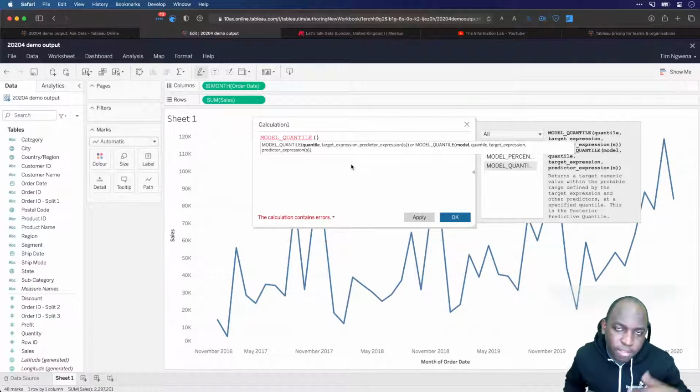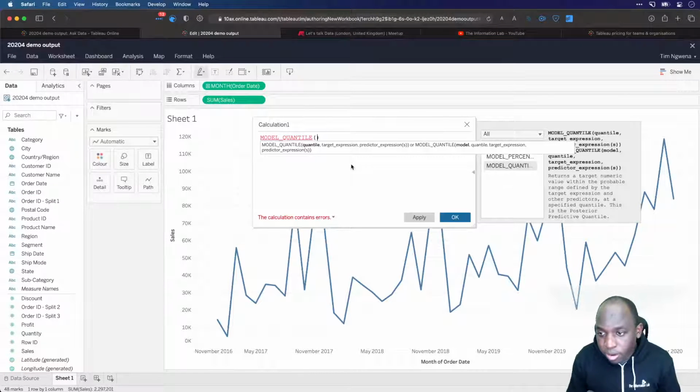So let's go ahead and write that first. I'm going to find the median of my data set. So I'm just going to type in 0.5 here. I'm looking at the reference to see if that needs to be in speech marks. I don't think it does. I think I get away with it.